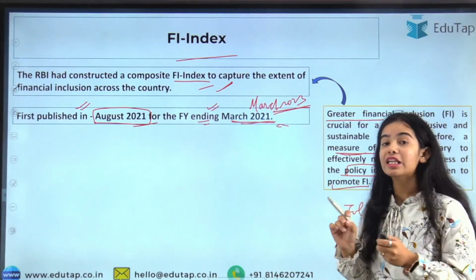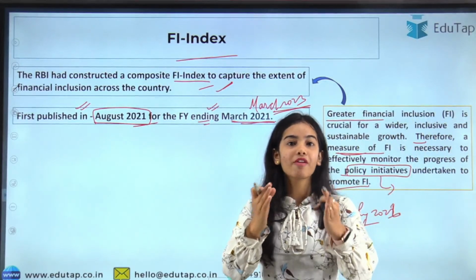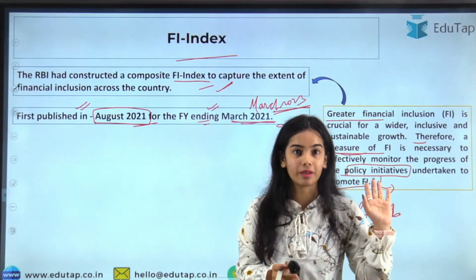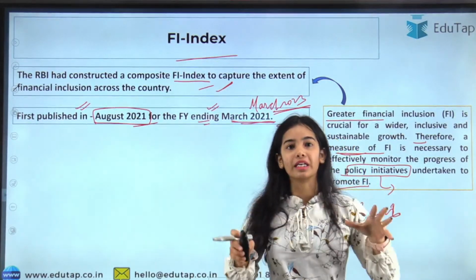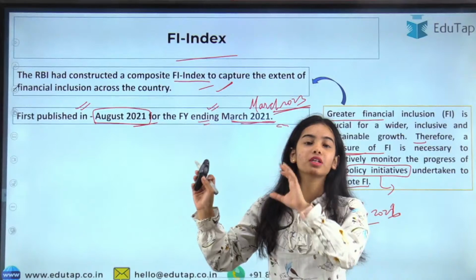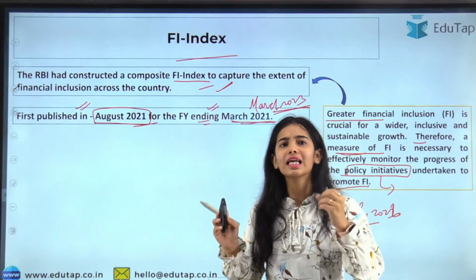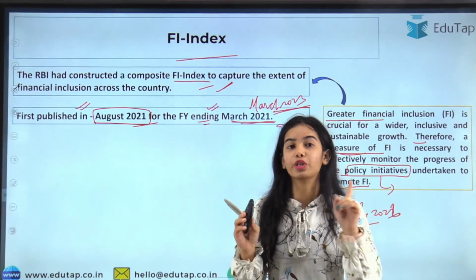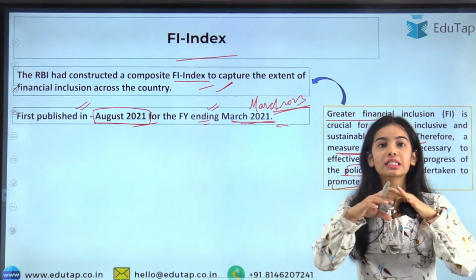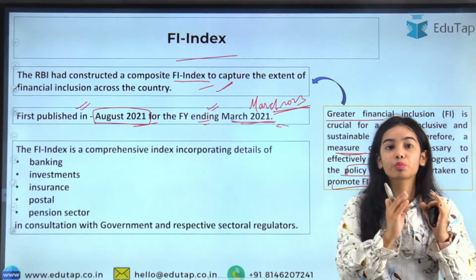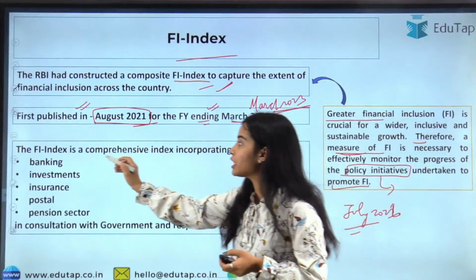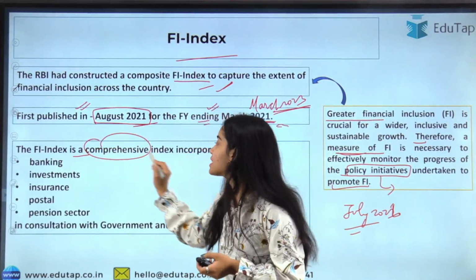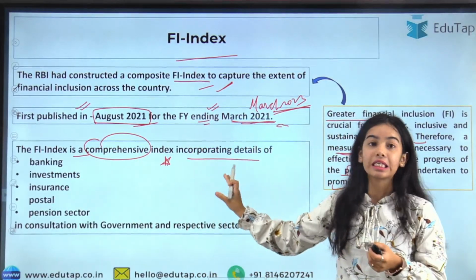Now, does financial inclusion mean that you have a bank account, so you are financially included? Like in rural areas, if people have a bank account, do we say that the person is financially included? No, financial inclusion is not such a small or narrow topic. The Financial Inclusion Index is a comprehensive index incorporating details of banking.